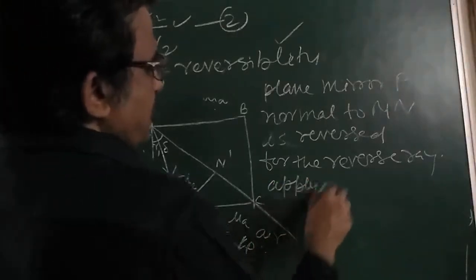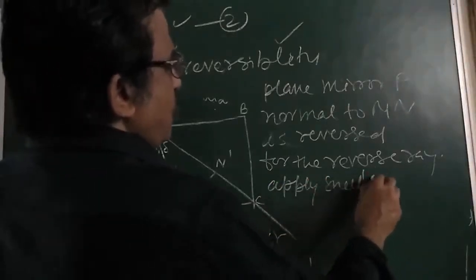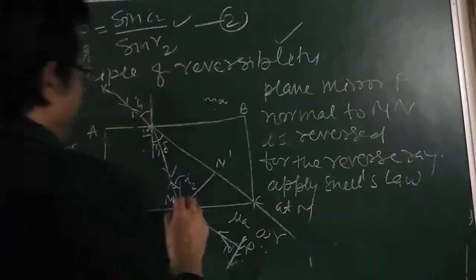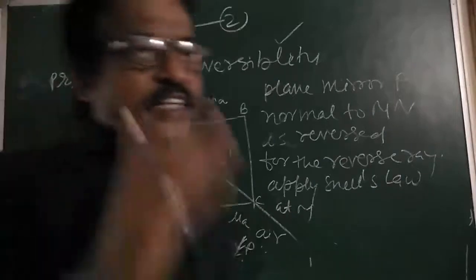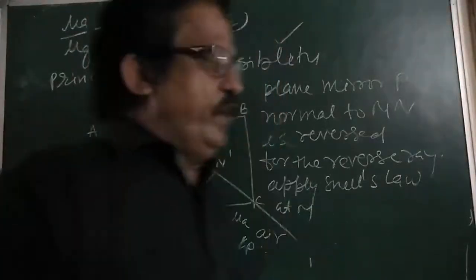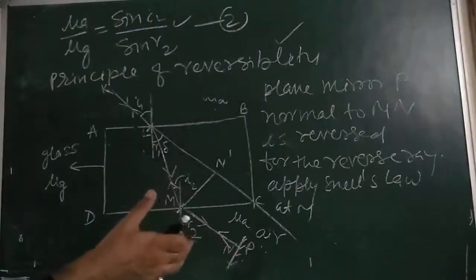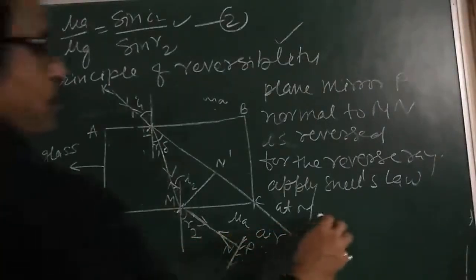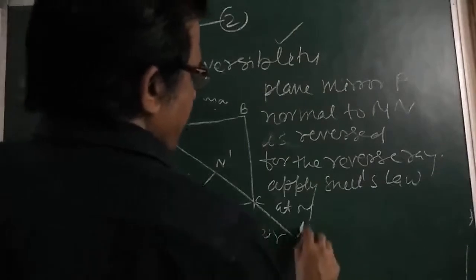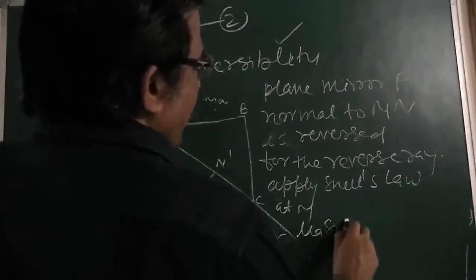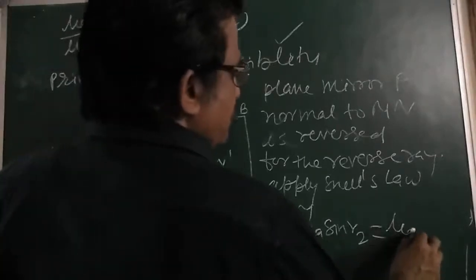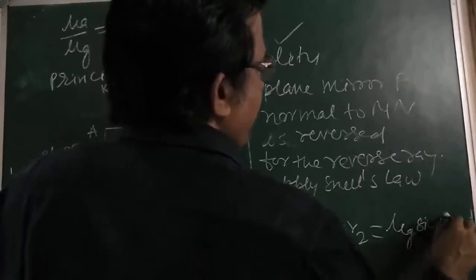Apply Snell's law at M. What is that? Who will tell me? Yes sir, I will. So apply here mu A into sine R2 is equal to mu G into sine I2.